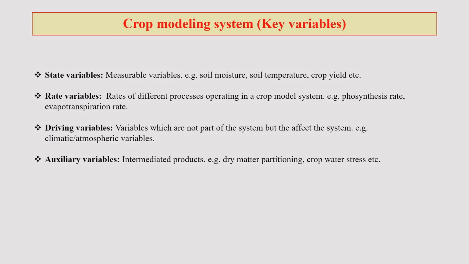Now, in crop modeling system, why do we do crop modeling? Crop modeling is basically done, once again like any other model, for some predictive exercise. On the basis of various data inputs and parameter inputs, a crop model provides us an anticipatory result or outcome for certain packages and practices.